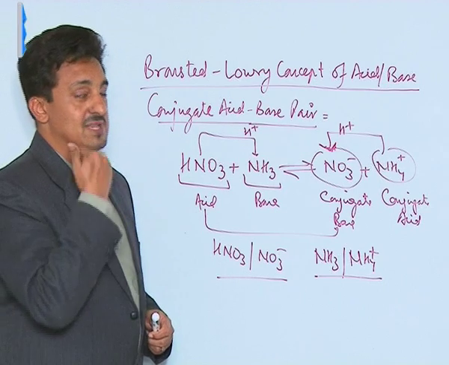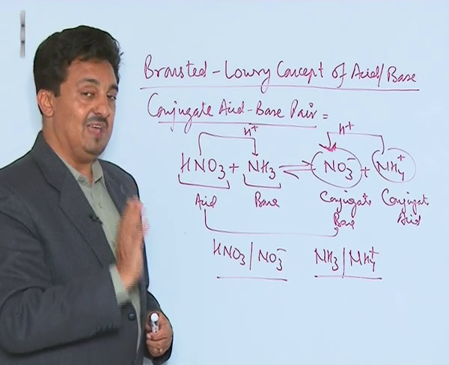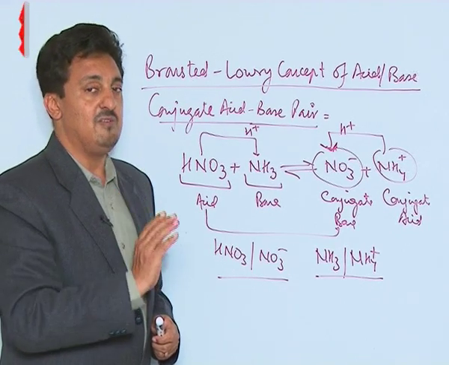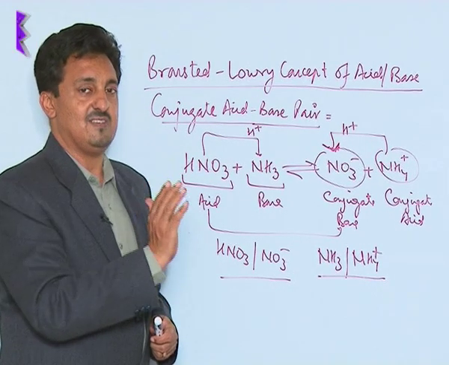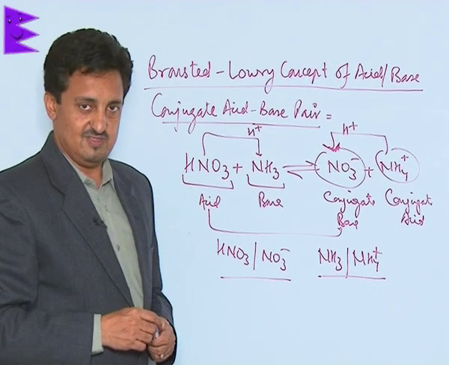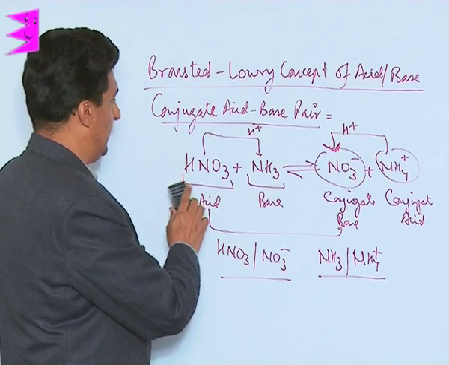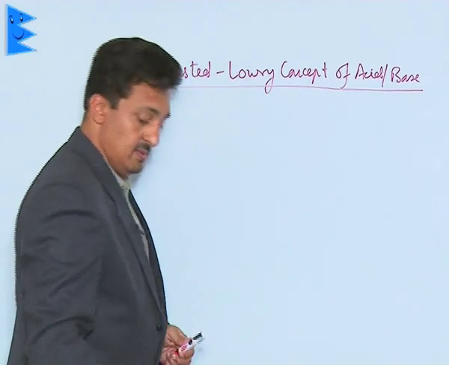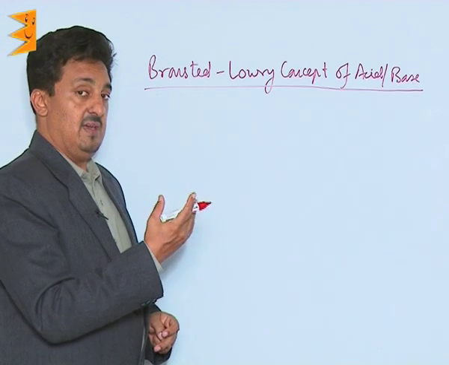Now according to this concept, we use it to explain the strength of the acids and the bases, and accordingly we were able to classify acids and bases as strong acids and weak acids, strong bases and weak bases. Now let me take you to this in detail. Suppose we have HCl.